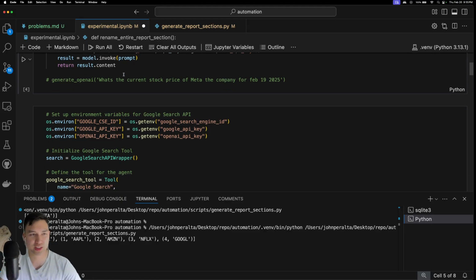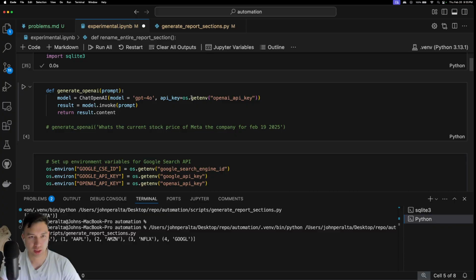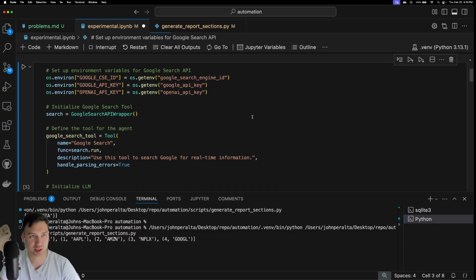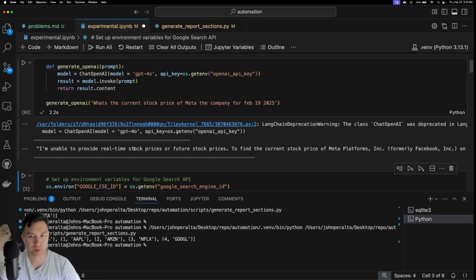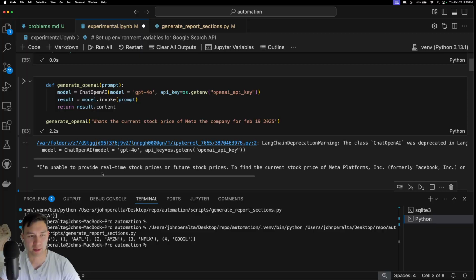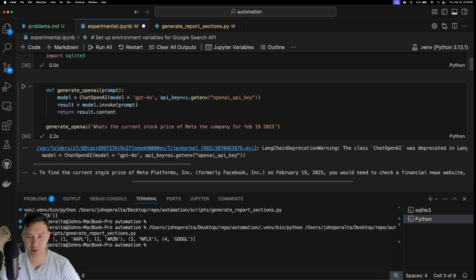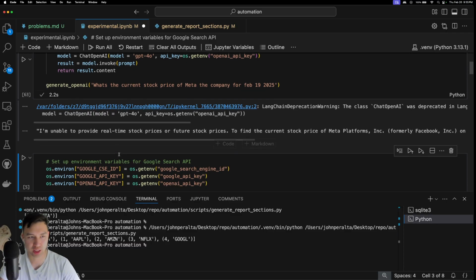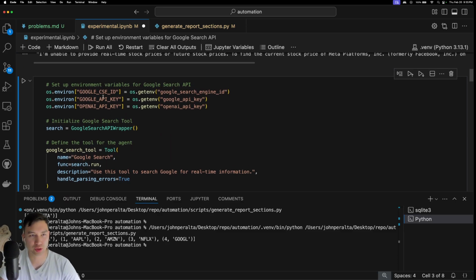But check this out. This is current, while that's going. I'll show you what's going on with the LangChain for me. So this is just me calling the LangChain model. This is showing that I'm unable to provide real-time stock data or prices, right? That's without search. And then when I implement search, essentially I had to make a Google search engine ID.